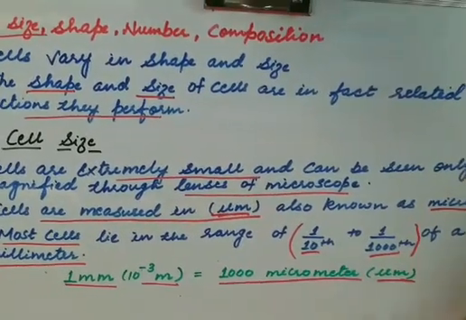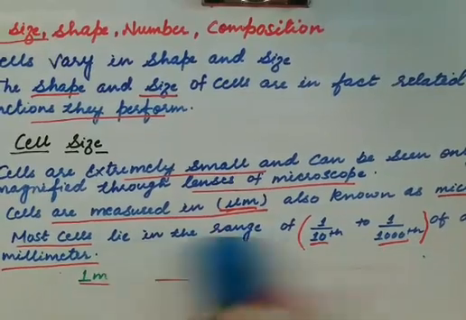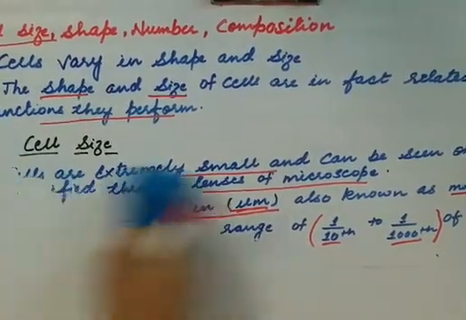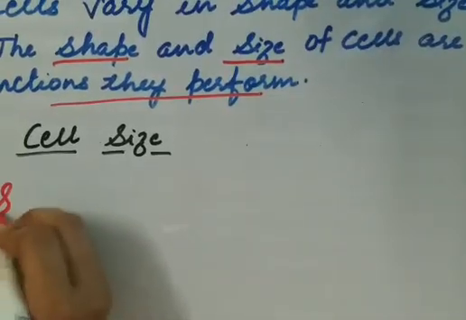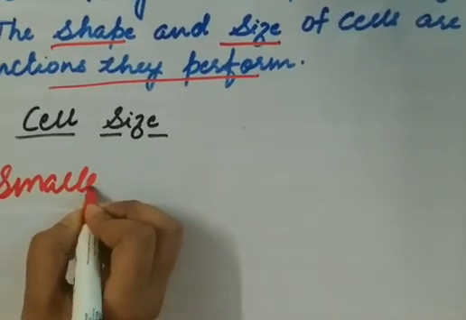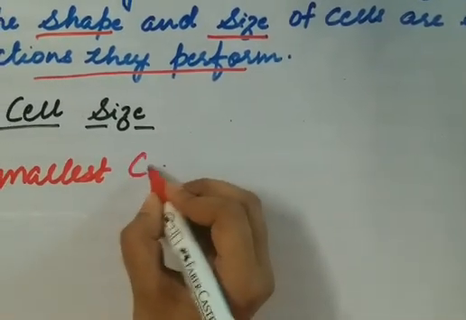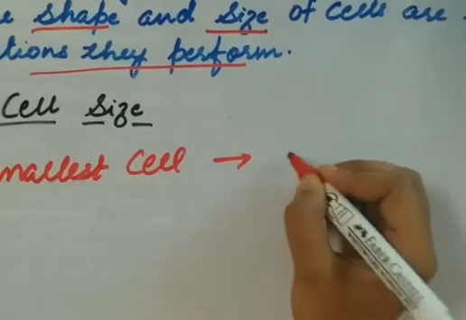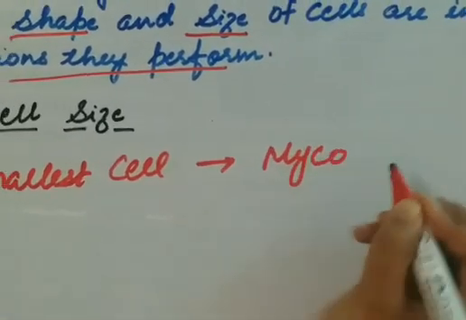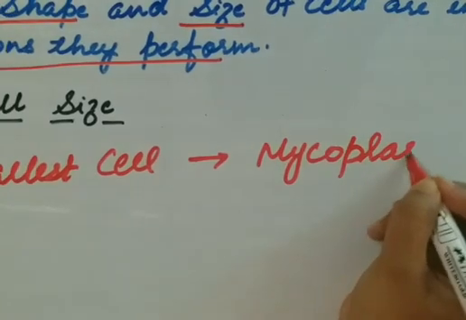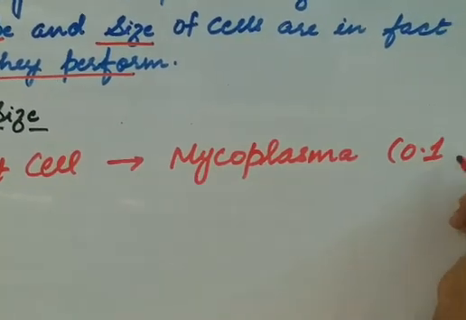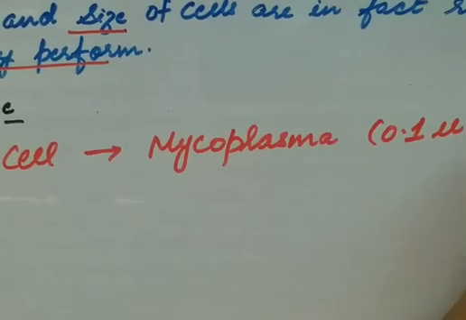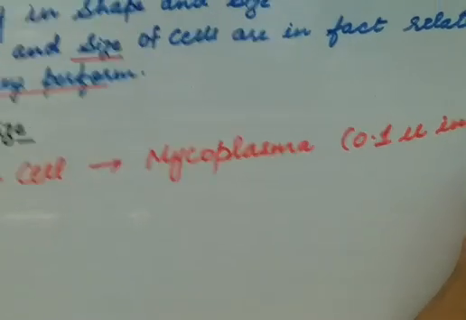For example, this cell is mycoplasma. It is about 0.1 micron in diameter.